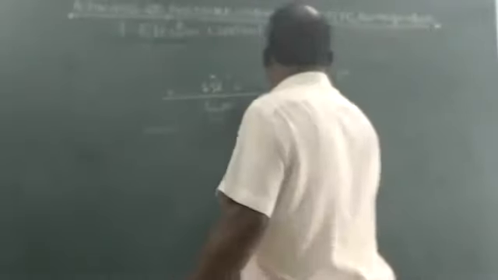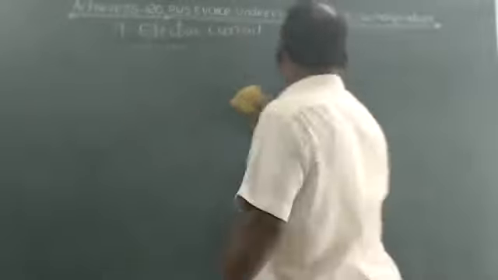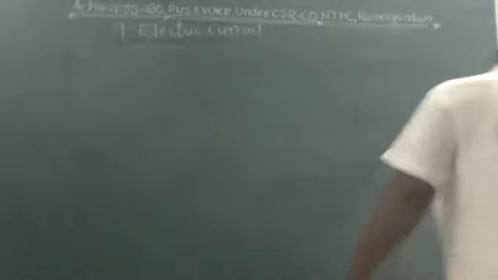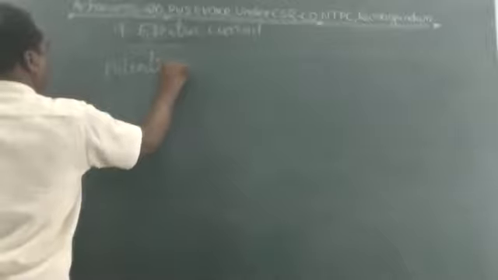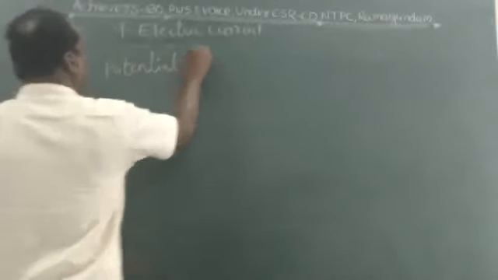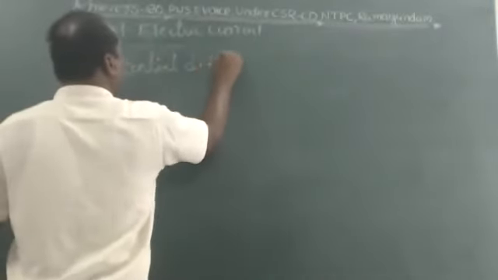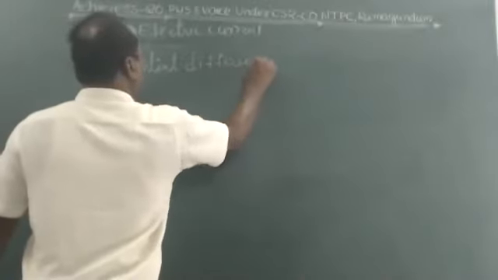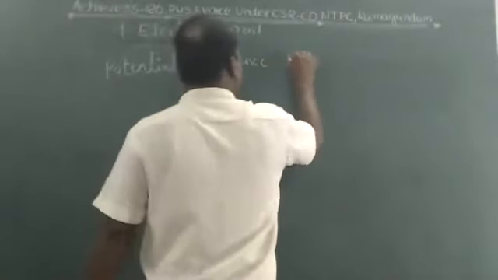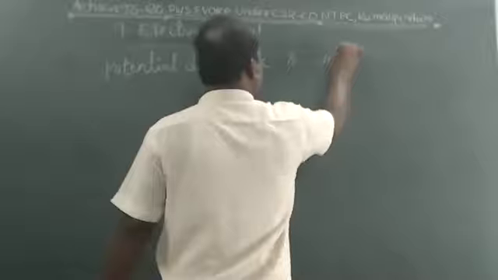And the next one is potential difference, or voltage.